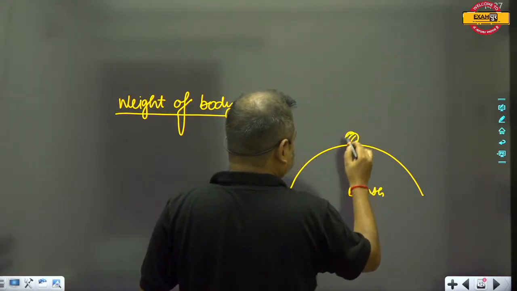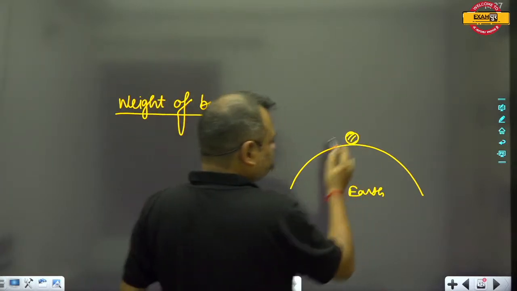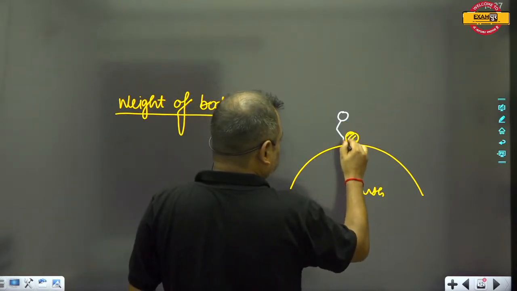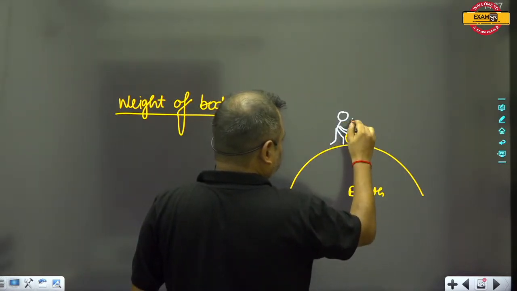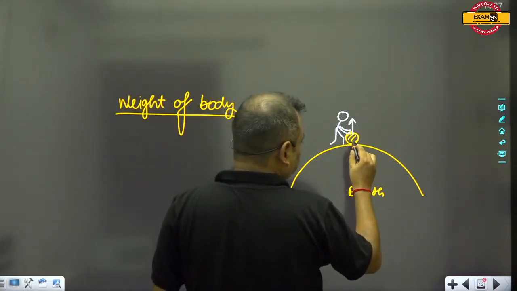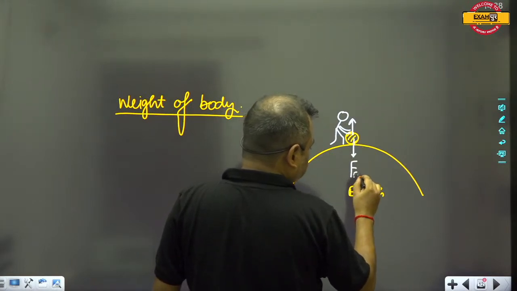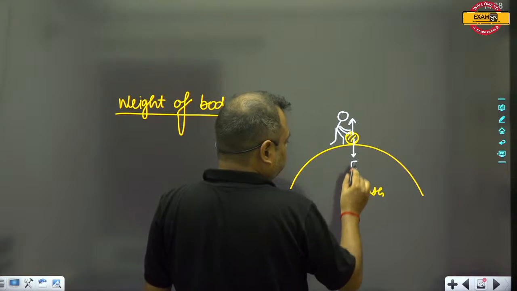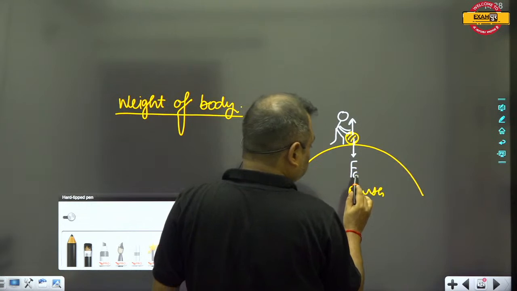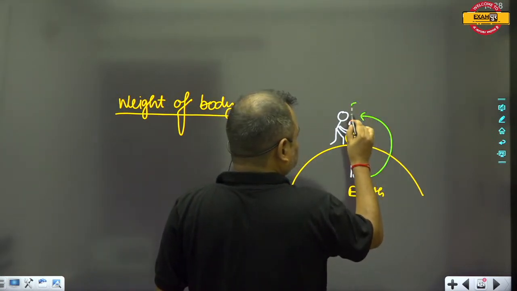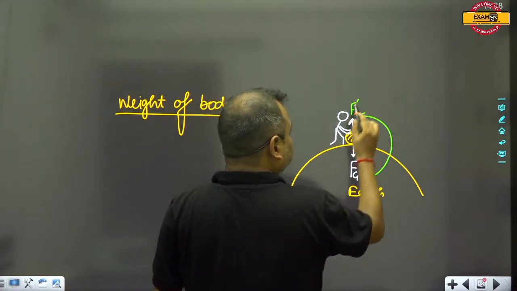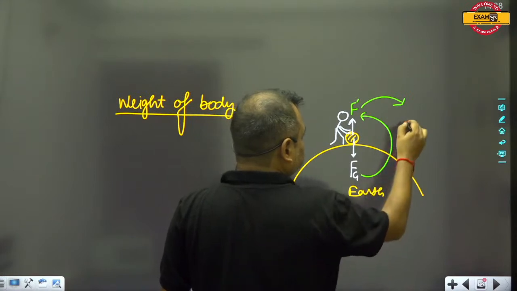and this stone has been placed here. So what is the weight of the body? Actually, suppose that a man wants to pull it above. Then he has to apply some force. But we all know that earth is also attracting with some force. This is the gravitational pull. So the man has to apply at least equal to the force of gravity, so that he can just pull this body above. So this pulling force is equal to the weight.